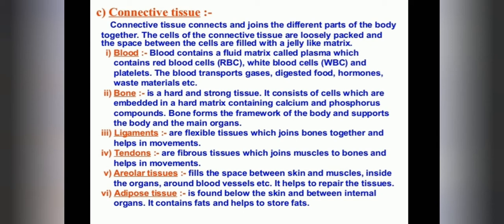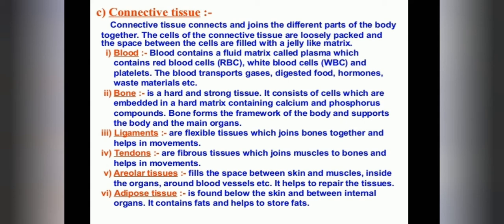Okay. Next, bone. So what do you mean by bone here? Bone is also connective tissue. It is a hard and strong tissue, a dense connective tissue. It consists of cells which are embedded, and that's why it becomes a hard matrix. That hard matrix contains calcium and phosphorus compounds.